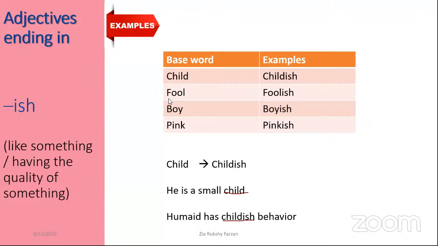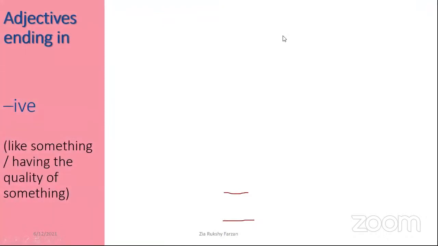Right. We'll move on to the next slide quickly. And here, see adjectives ending in IVE. IVE කියන එකෙන් ඉවර වෙන adjectives. Right? They say having the quality of something. Right? It says having the quality of something.